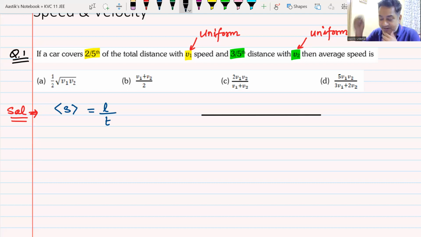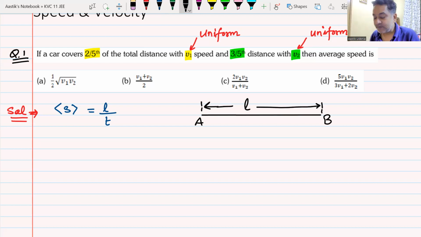So here is a simple diagram I have drawn. I have told you that this may not be a motion in one dimension, but if I draw a zigzag path, that will not make much sense. So I'm just drawing a straight path. He starts from point A and he lands up at point B. The total distance is not given, so I have assumed that it is equal to L. Do we understand this?